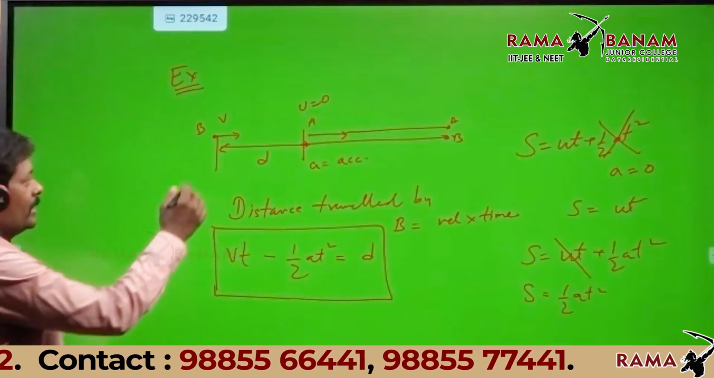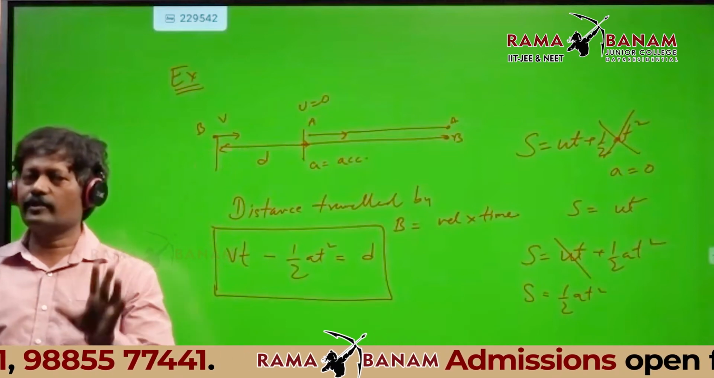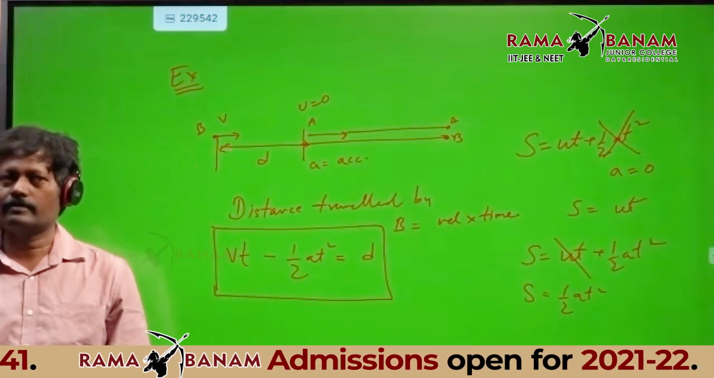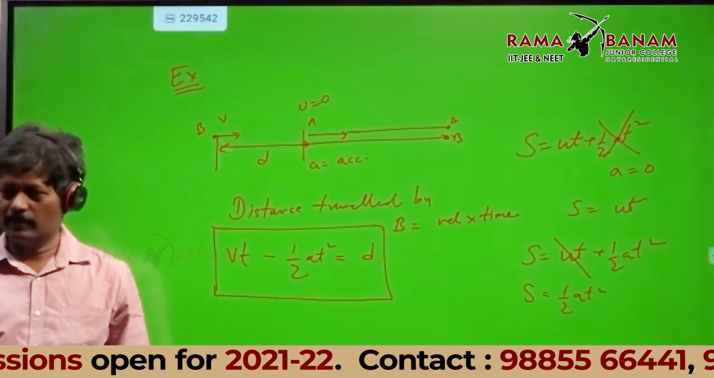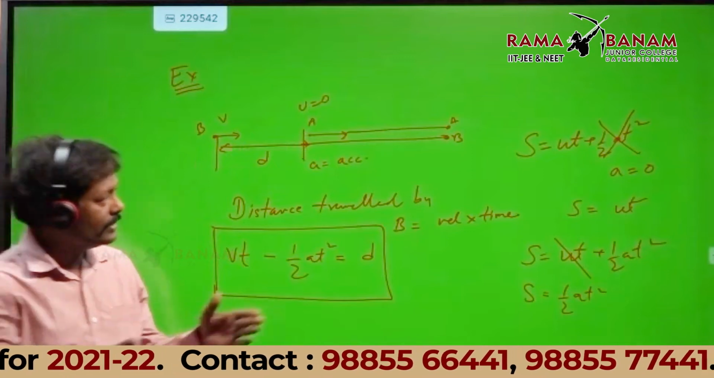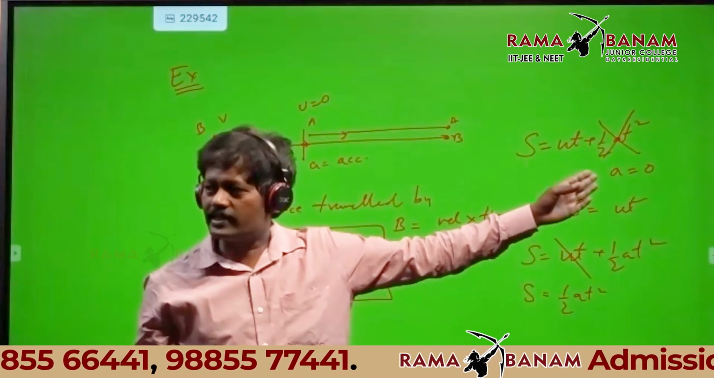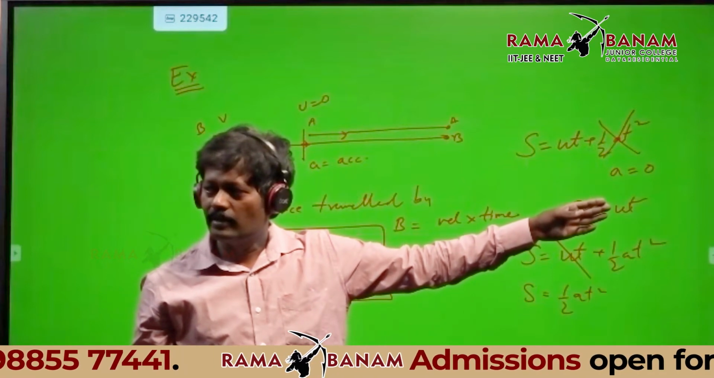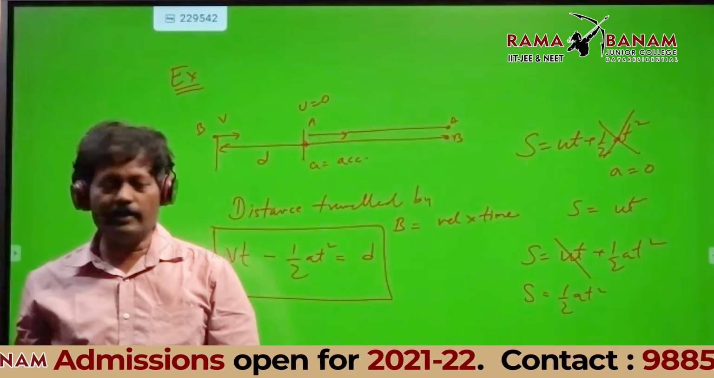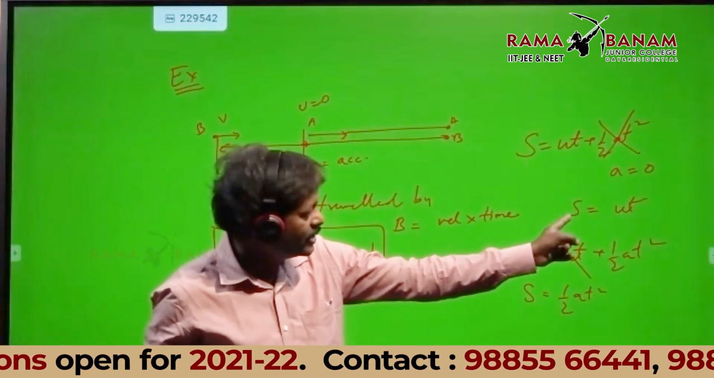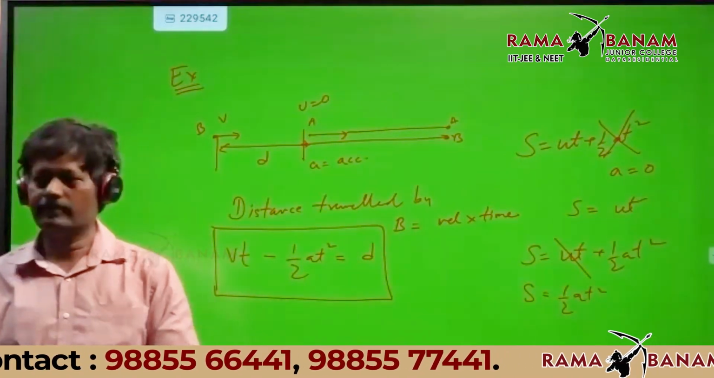Again, I am repeating. B is having uniform velocity, no? In 7th standard, you know, distance equal to what? Speed into time. Actually, in that S equal to ut plus half at square, you have the 7th standard formula. A is 0. You put A 0, then what you have? Displacement equal to speed into time. That is what your 7th standard formula.